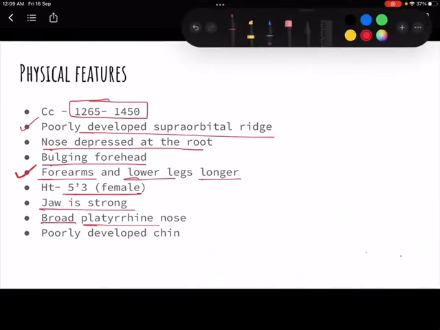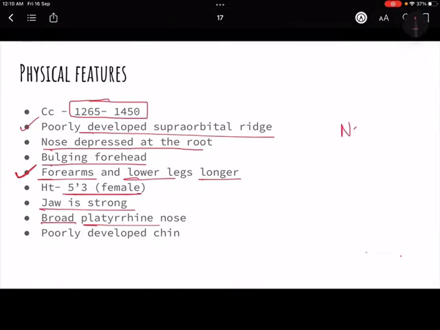Also in the further chapters, when we are going to closely study race, we are going to do all these measurements, how to measure different body parts. Like if I see noses are different, it's not like similar in people. Okay, so there are platyrrhine noses, and different noses, a variety of noses are there.